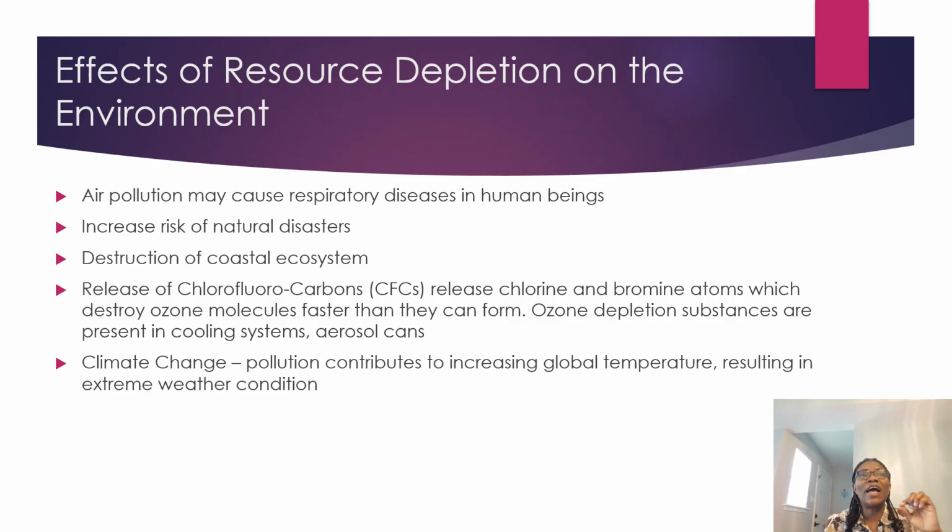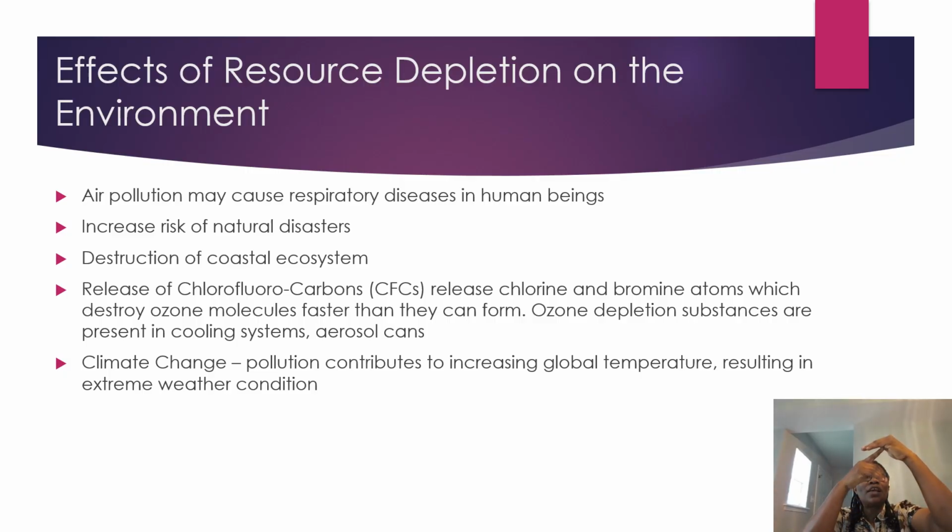The ozone layer is the layer between the sun and the earth. Let's say this is the sun, this is the earth. The ozone layer is a thin layer between the sun and the earth. And what does it do?